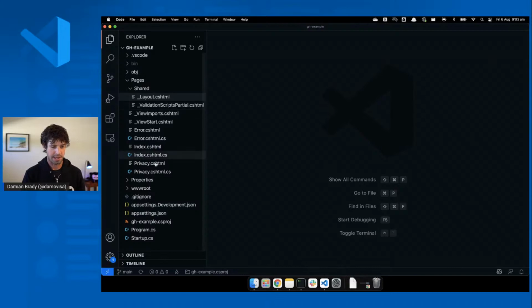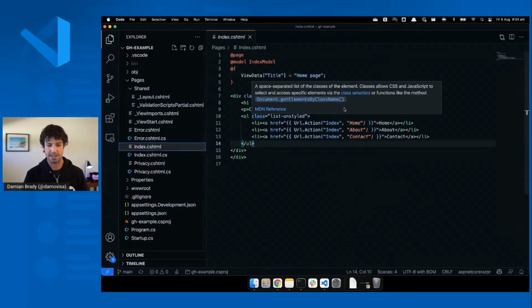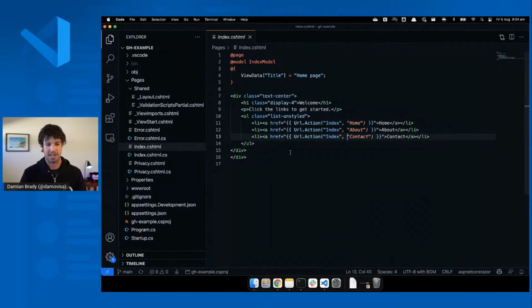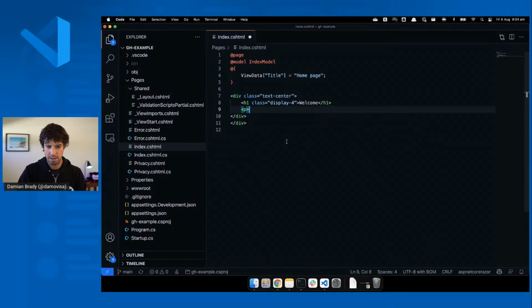So what I can do is, what was that issue again? It was welcome page. Okay, so in my index, I'm basically just going to change my model here. It doesn't really matter what I put in here. So because it doesn't matter, I'm actually just going to use Copilot and see if Copilot can give me something nice.